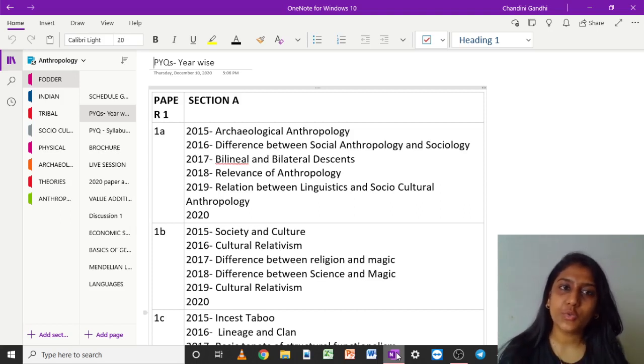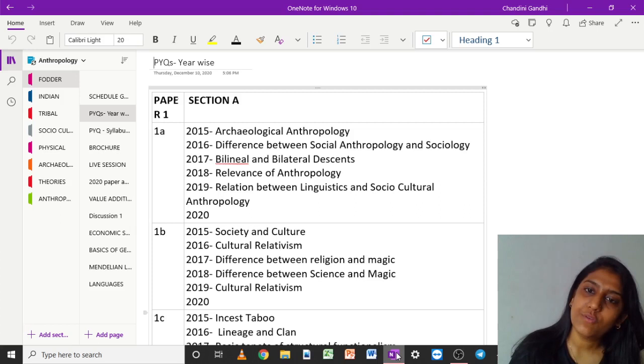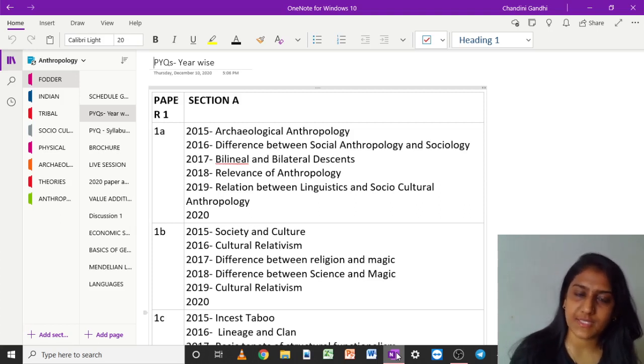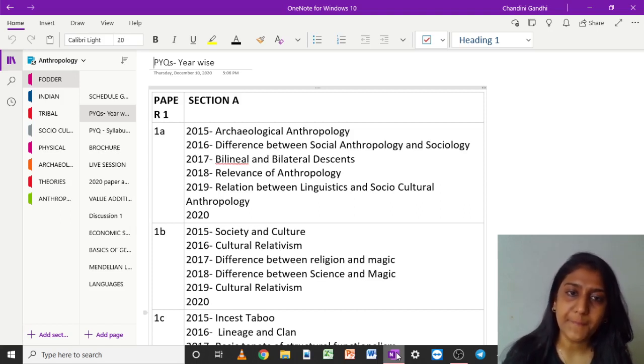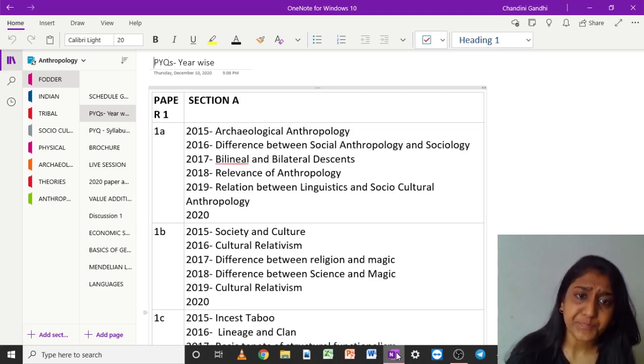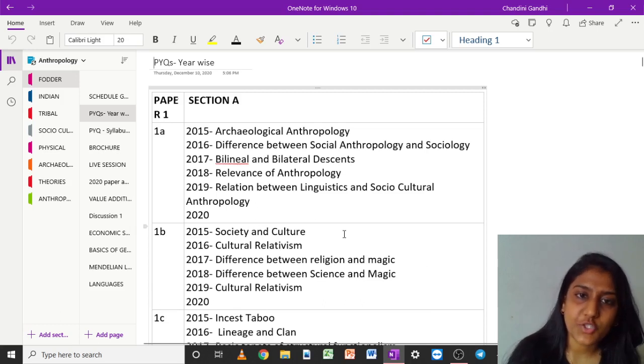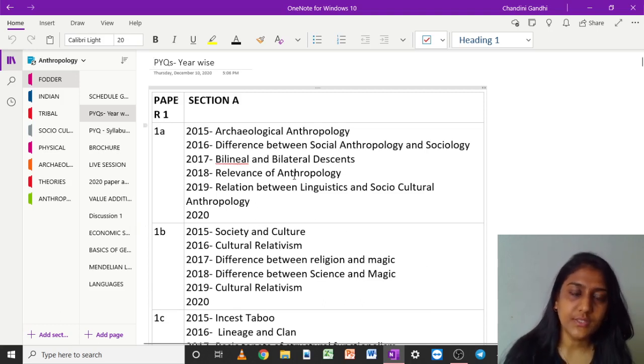So let us look into the year-wise segregation of the paper. As we go about, you will know the exact plan that I'm trying to implement here. This will help you to objectively decode the question paper and analyze what areas you need to focus on and how UPSC has been changing trends. So without wasting much time, let us get started with the purpose that we are meeting here.